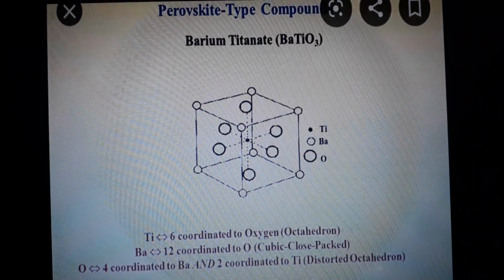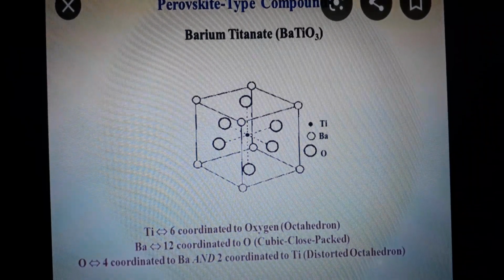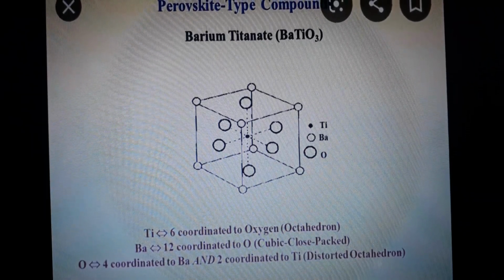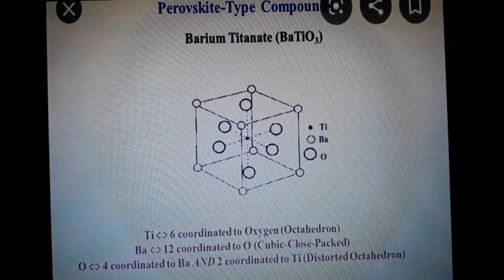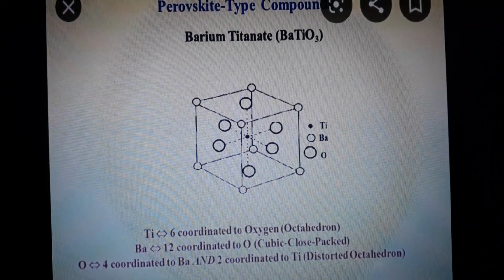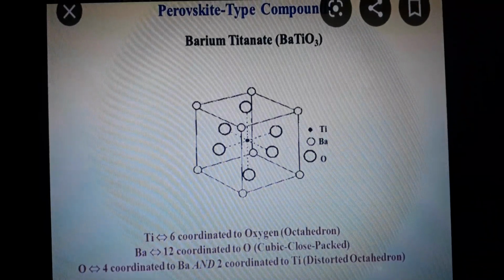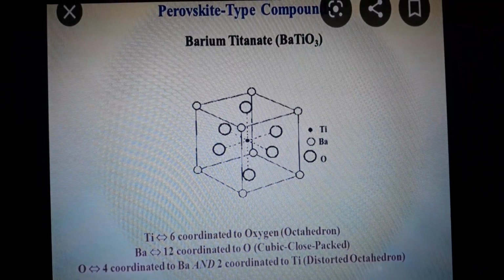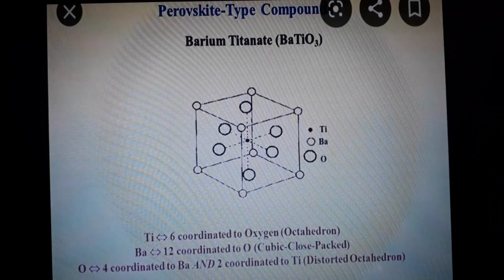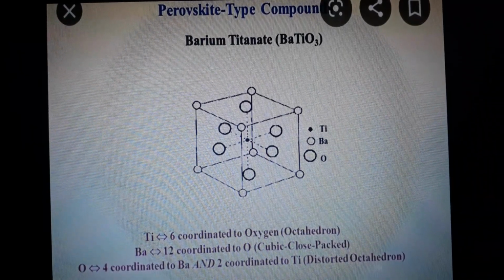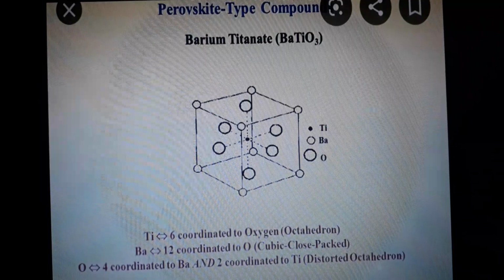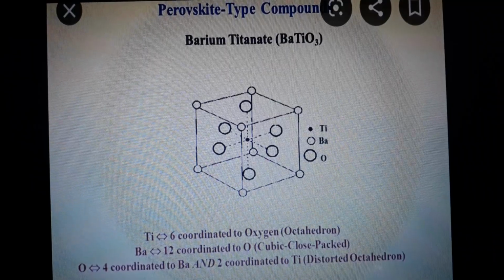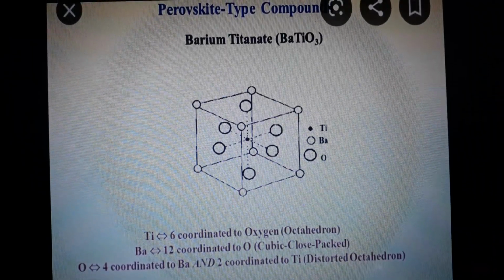Next, the barium, which is present at the corners of this cube, has a coordination number of 12 to oxygen, which is called a cubic close packed structure. Next, the oxygen, the bigger one found in the middle, has 4 coordination to barium and 2 coordination to Ti, forming the octahedron structure. This is the type of perovskite compound.